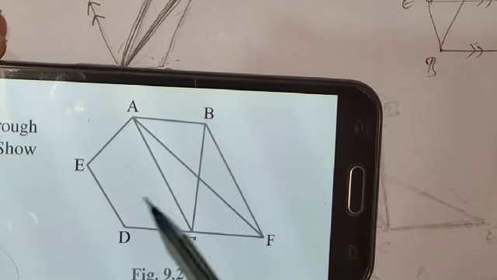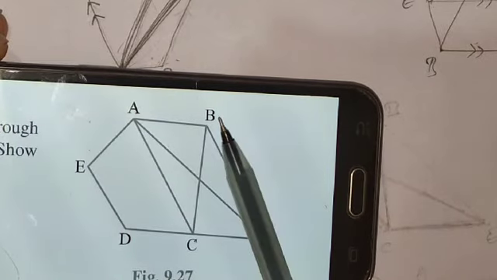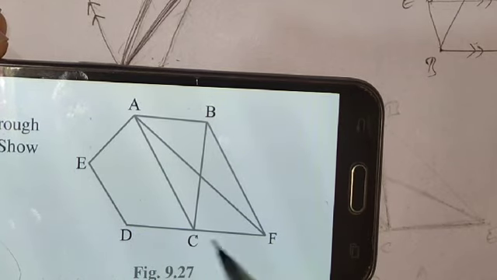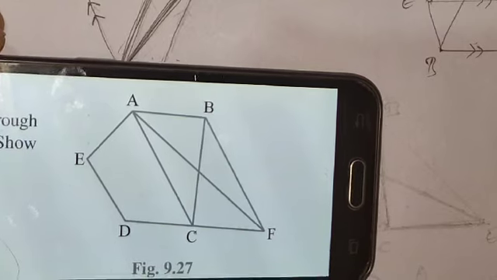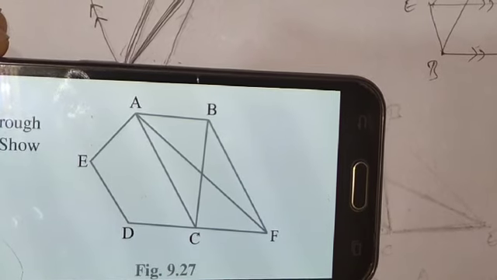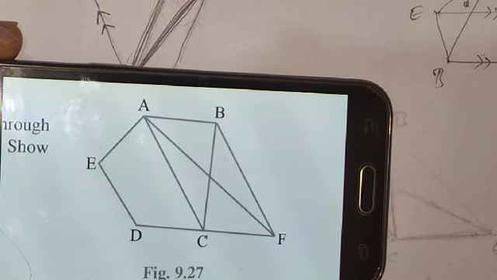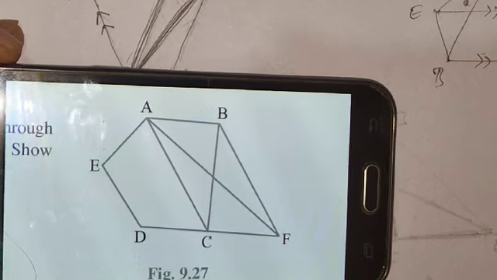Now on both sides we add the area of quadrilateral ACDE, and we get on one side the quadrilateral AEDF and on the other side the pentagon ABCDE. So this is a very easy question. Verbally we have done it, and in writing also you can do it easily. Okay, so let's move on to another problem.